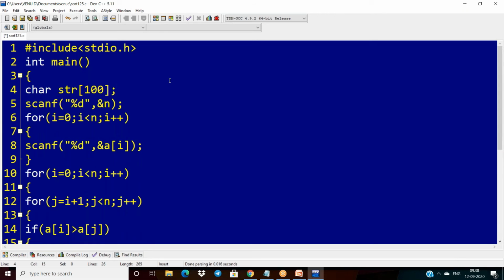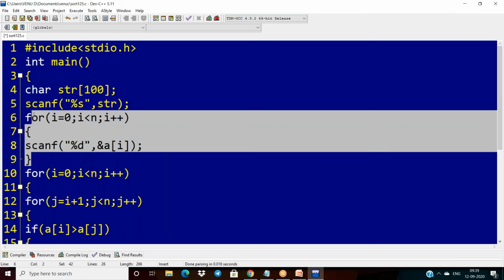And then to read the string, percentage s, with str or ampersand str you can use. And what about this n? If some people are having confusion, here I am declaring the string and reading the string. I don't want this here.